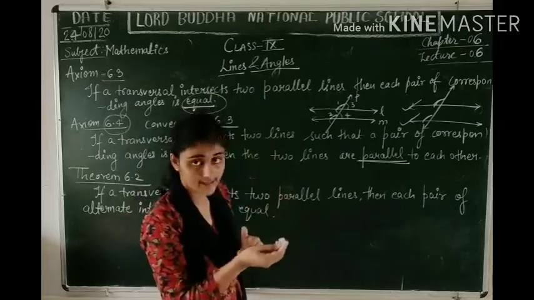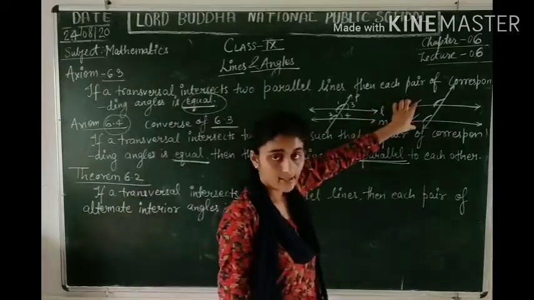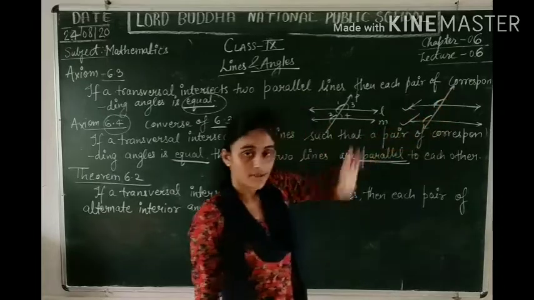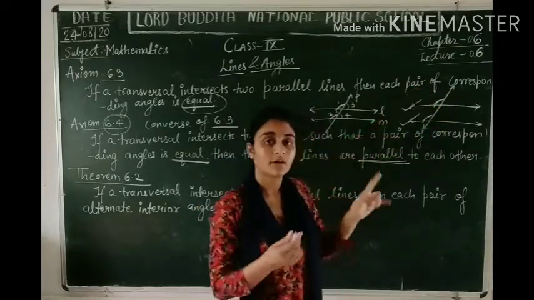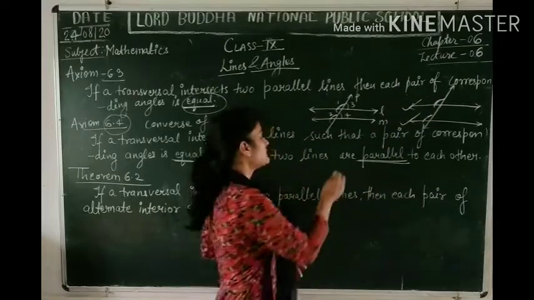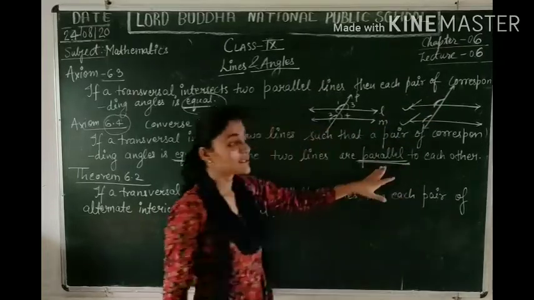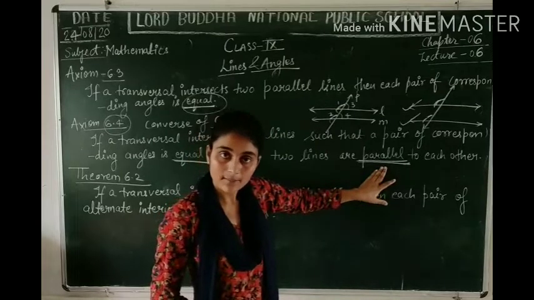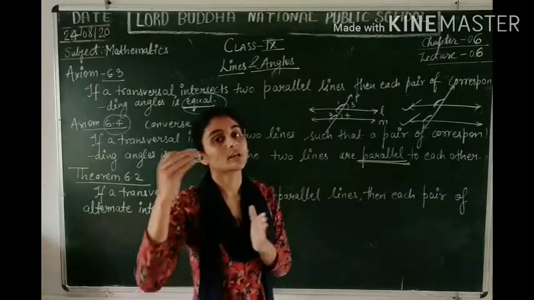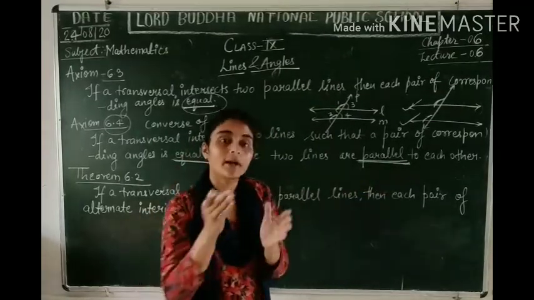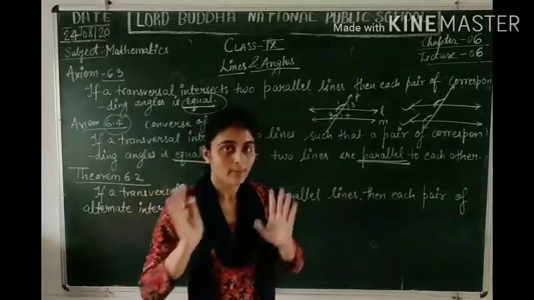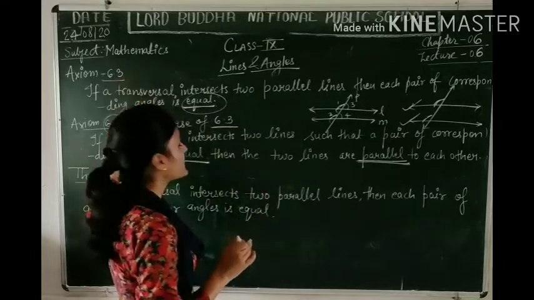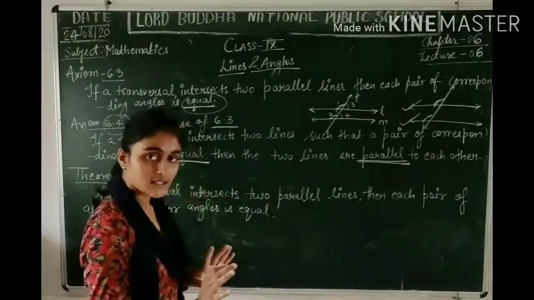And its converse says that if there are two lines intersected by a transversal and the corresponding angles are equal, that means they are formed on parallel lines. यानी वो जिन लाइंस पे बना था वो कैसी लाइंस थी? पैरेलल लाइंस थी. ठीक है, अगर पैरेलल पे बना है तो करस्पॉन्डिंग एंगल इक्वल होगा, और अगर करस्पॉन्डिंग एंगल इक्वल है दैट मीन वो पैरेलल लाइंस पे बना होगा. दिस इज व्हाट axiom 6.3 and 6.4 says. Okay, is it clear to you all?